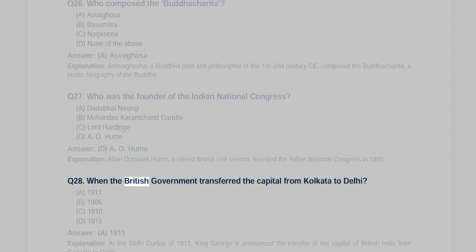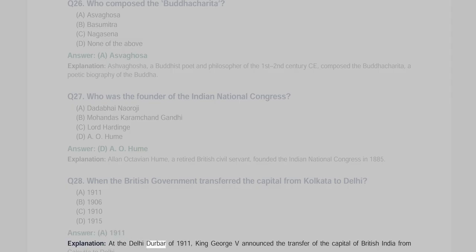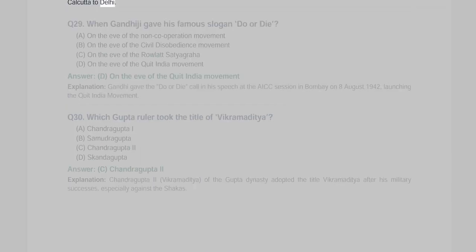Q28. When did the British government transfer the capital from Kolkata to Delhi? A. 1911, B. 1906, C. 1910, D. 1915. Answer A, 1911. Explanation: At the Delhi Durbar of 1911, King George V announced the transfer of the capital of British India from Calcutta to Delhi.